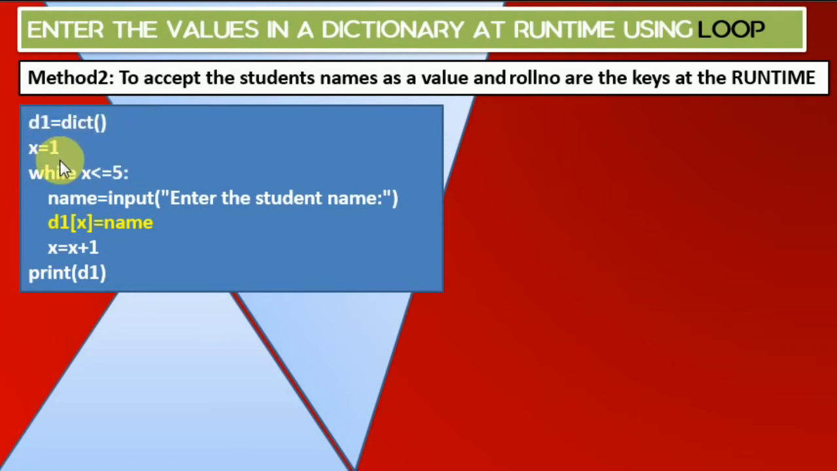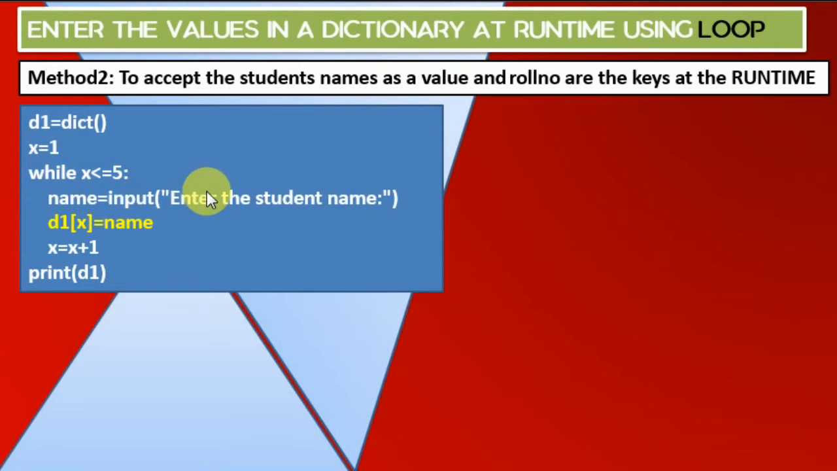Then what have I done? I have started with the roll number. For roll number, I declare one variable, that is x, and it runs up to 5. That means roll numbers are going to be 1, 2, 3, 4, 5. How will we get the roll numbers? This x is going to provide us the roll number. And then we start while x is less than or equal to 5.